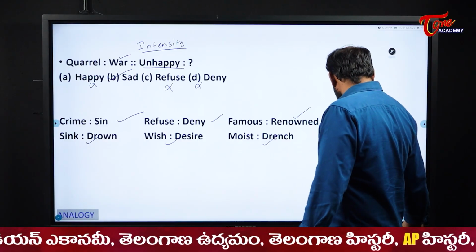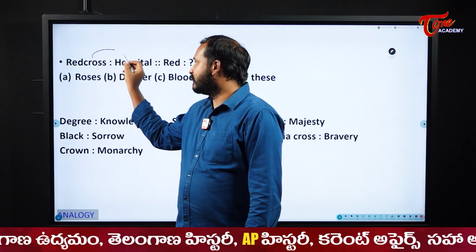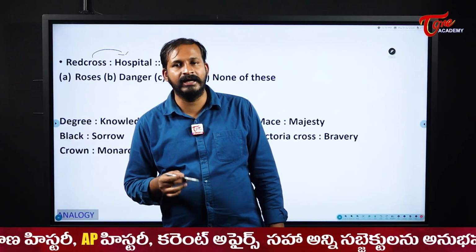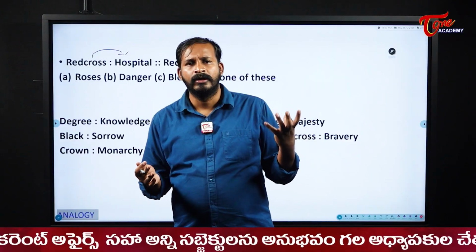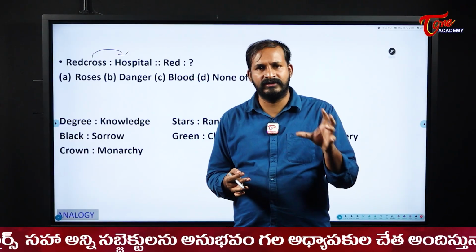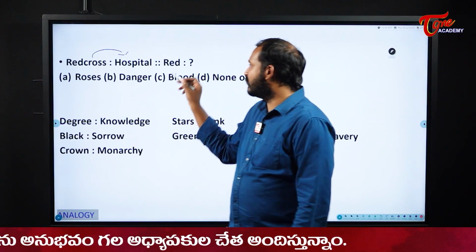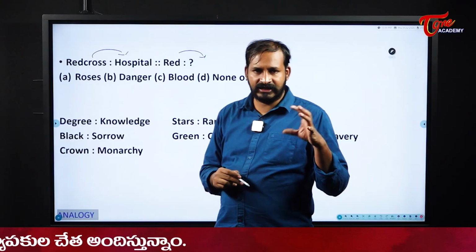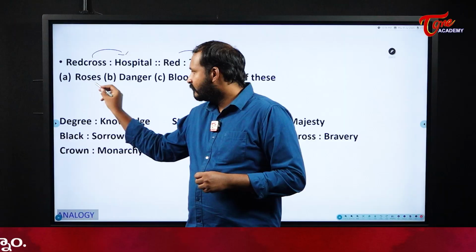Okay, next one. Red Cross and hospital. See symbols, what they indicate. Red Cross usually indicates a hospital or a medical emergency. Anything which is related to a medical situation, we will use the Red Cross symbol. Now see here, similarly red. Red indicates which symbol? Don't say red is a color, sir. It is not like that. It is associated with something. Roses, no.